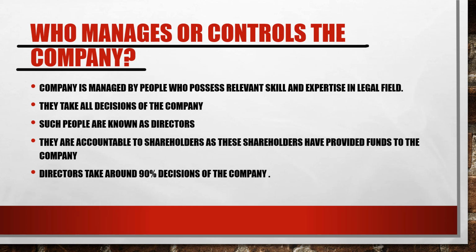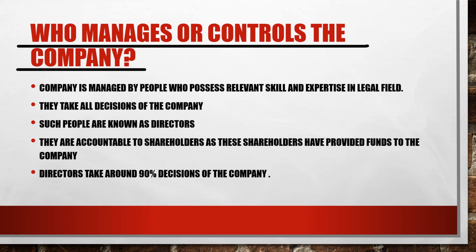For example, the company has taken the funds from the shareholders by issuing a document, and this document is known as the prospectus. Now we can see that if the fund is raised, and let's say the directors want the funds of the company to be utilized for project A, but they are utilizing them for project B, it means the funds are not being utilized for the purpose they were raised.